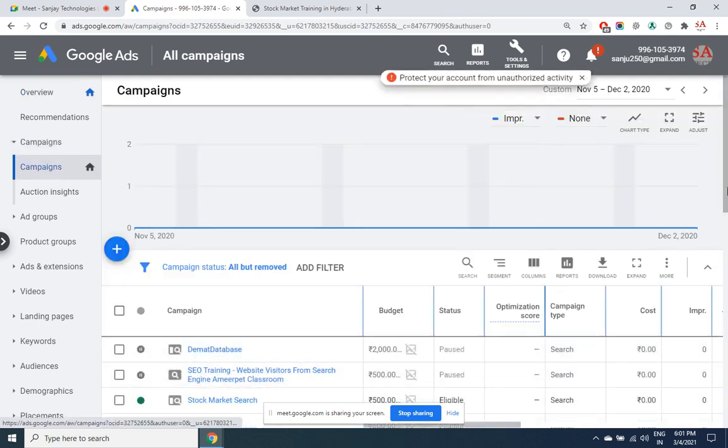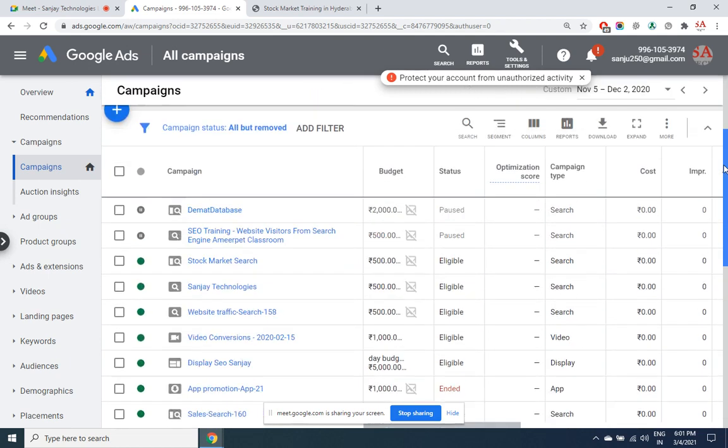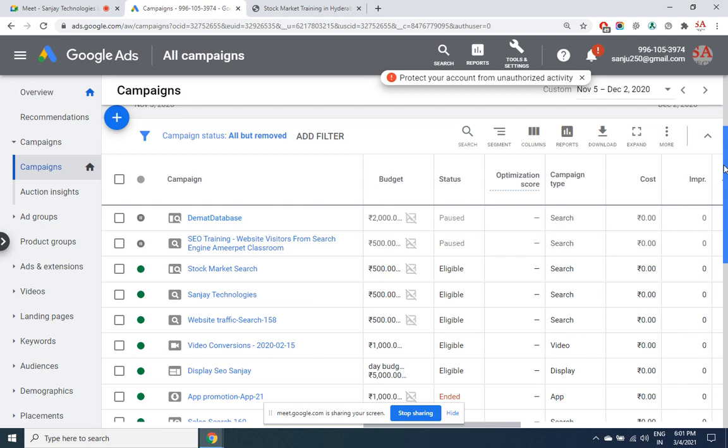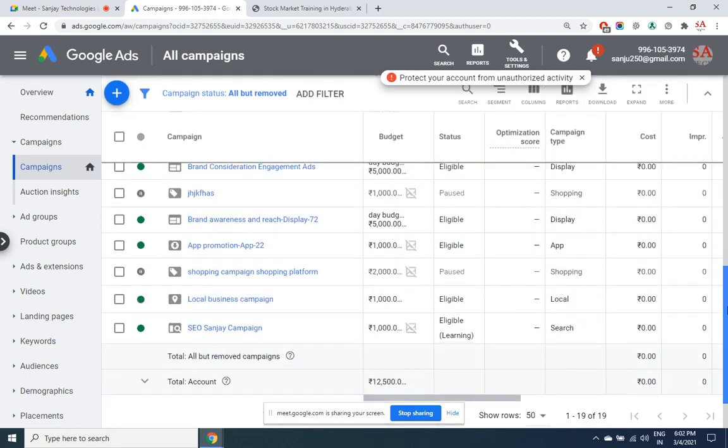These are all the campaigns that we have created. So we created right now campaign of this one. This is a campaign we created. No, not this one. We gave some other name. Yeah, this one.